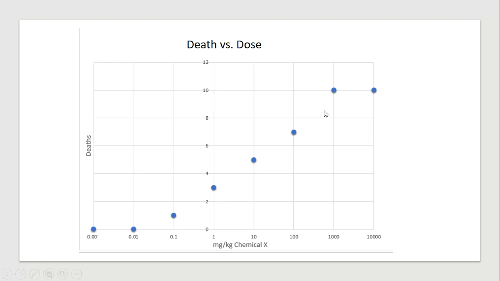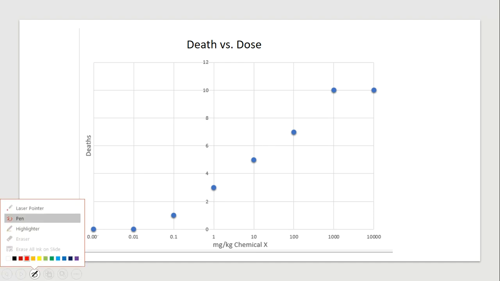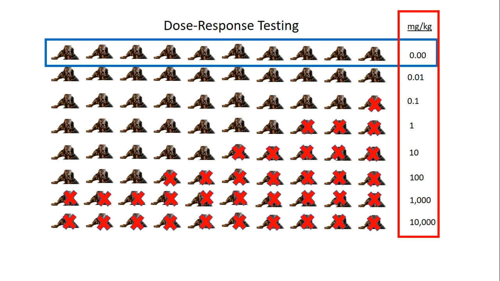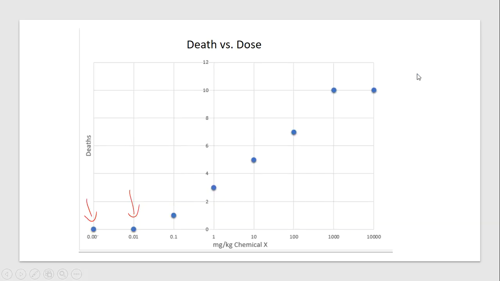So when we had 0, which is down here, let me try this. All right, so down here we have 0. Nothing happened. 0.01, nothing happened, right? When we had 0.01 milligrams per kilogram, nothing died. But the first instance when something was affected was at 0.1. So that's the first death we had, and then we can graph the deaths that we have per dose, and we get what's called a sigmoid curve, or if you look at this, it's going to sort of be an S shape.